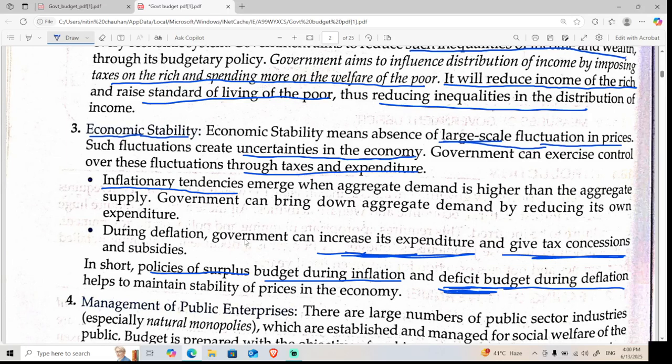So I'm a middle class person. Will I be ready to buy this book? No. And rich people don't care about taxes. So what is the benefit of imposing taxes? Rich people literally don't care about taxes. They have so much money. The poor people are really hit by the taxes. Rich people know how to save themselves from taxes, whereas the poor people don't know. They get a salary, and as they get a salary, they are taxed. They have nothing in their hands. And with whatever amount they have, when they go to buy Parle-G, they still pay tax on that.